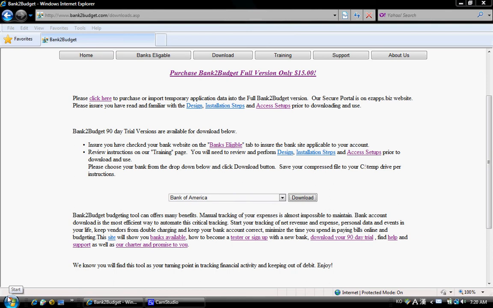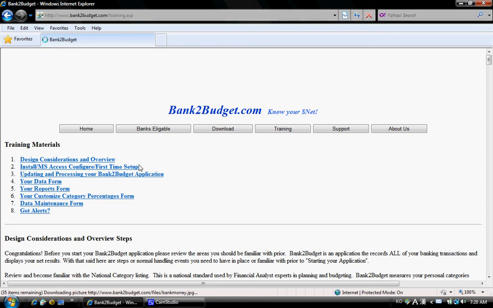Now you need to configure your access. The access versions from Microsoft have various different steps. If you have an older version, let's go over that. The older version is an easy setup, so I'll be scrolling to that.